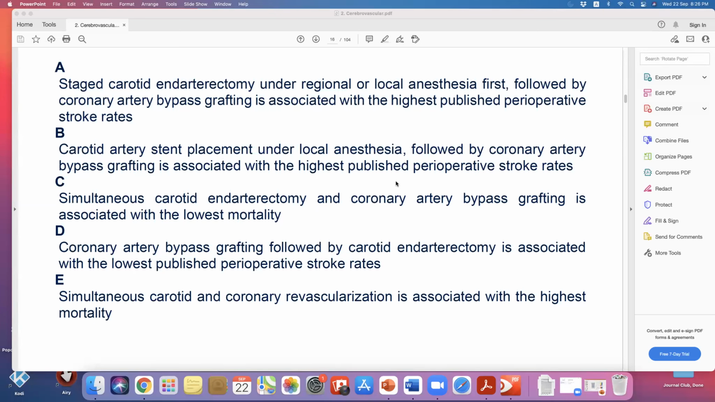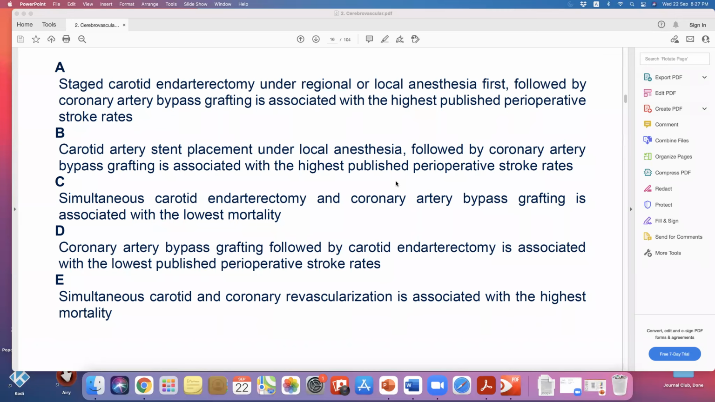Carotid artery stent placement under local anesthesia, followed by coronary artery bypass grafting, is associated with the highest published perioperative stroke rate. This is stenting first. A stent before is also the lowest, but the problem with the stent, as I said, is the aspirin and Plavix. So you cannot answer that. They want to do it at the same time, but to understand it from the question, they need a second stage. They said to do the stent first, then the CABG. Okay, second stage.